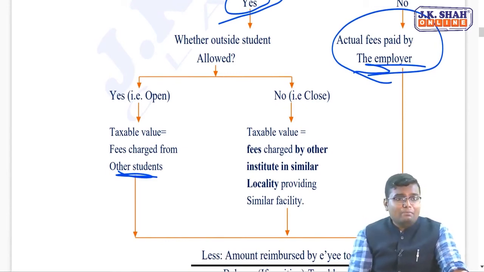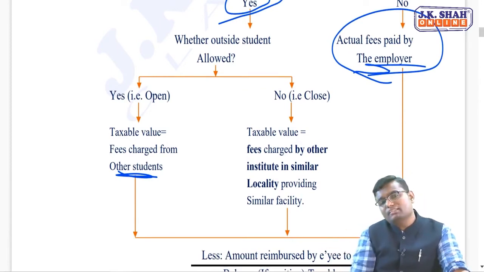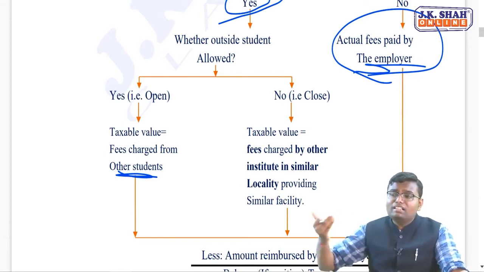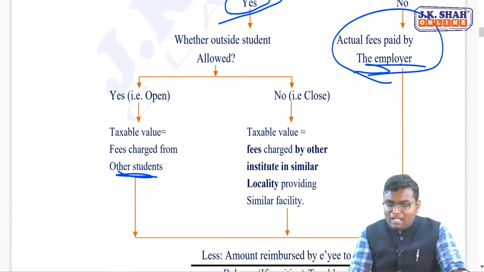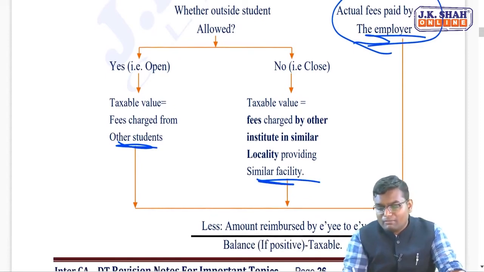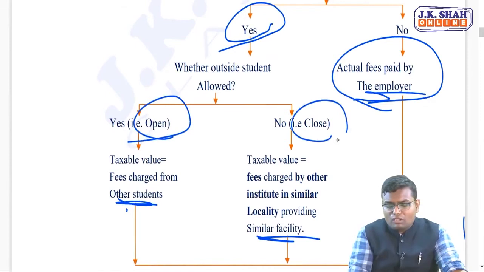But let's say it is a military kind of school wherein other students are never allowed, only employees' relatives are allowed. Then you see, if you had taken admission in any other nearby institute, what fees they would have charged from you, it will be taxable to you. So fees charged by another institute in a similar locality providing similar facility will be taxable. See, where other students are allowed, it is an open school. If it is not allowed, it is a closed school.